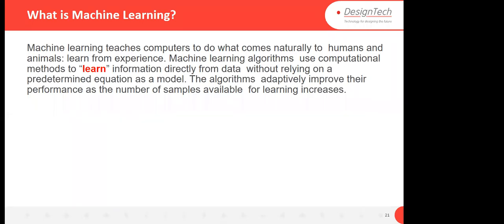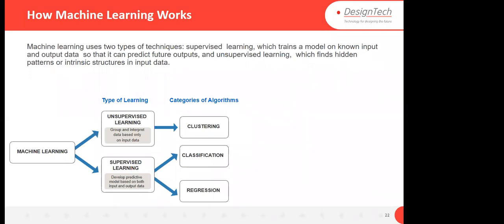If I am doing a regression, we don't have to assign any kind of equations in the case of machine learning. It only requires big data. The algorithm adaptively improves its performance as the number of samples available for learning increases. Increase the samples of features, and your machine learning will have a robust model, and it will also have high accuracy in that case.